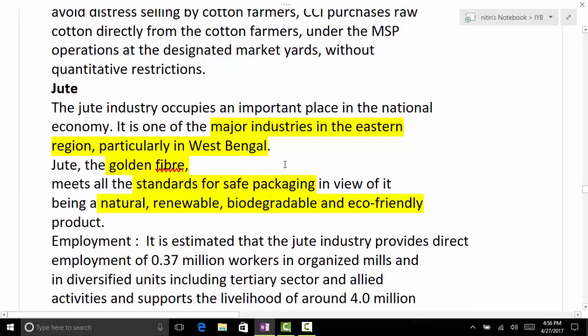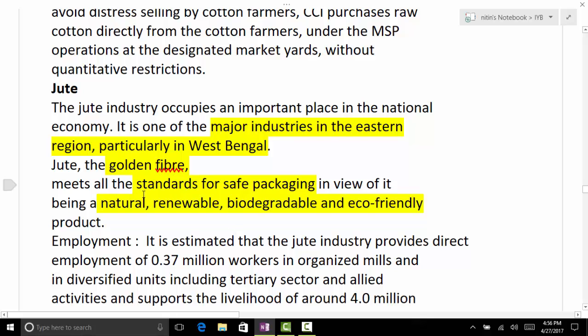In West Bengal, even the region growing jute is West Bengal. It was the Ganga-Brahmaputra plain where the maximum jute production happened. After independence, most of the jute-rich area got transferred to Bangladesh, but still West Bengal is number one in India.